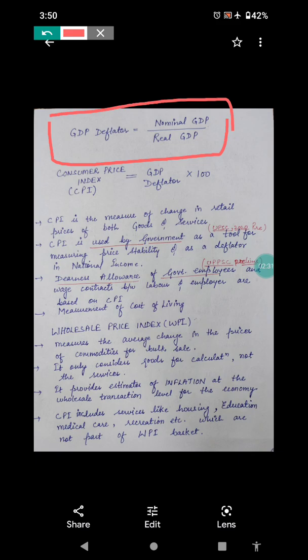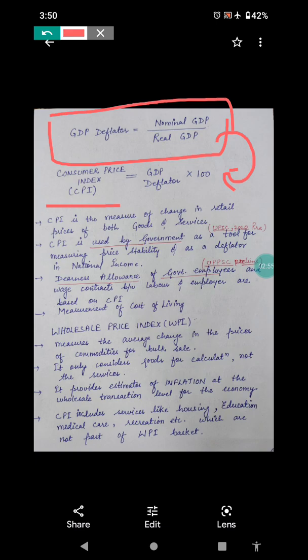That is, the ratio of nominal and real GDP is known as GDP deflator. Now this deflator is used to calculate the CPI, that is Consumer Price Index. CPI is expressed in percentage terms. So it is GDP deflator into 100.